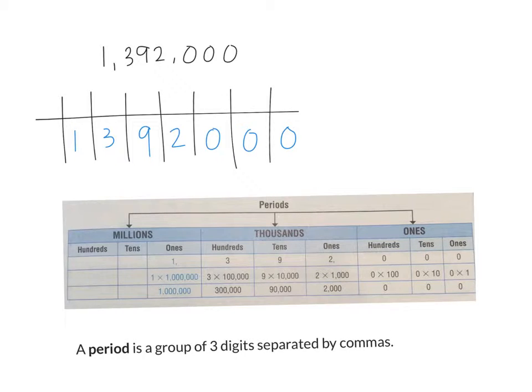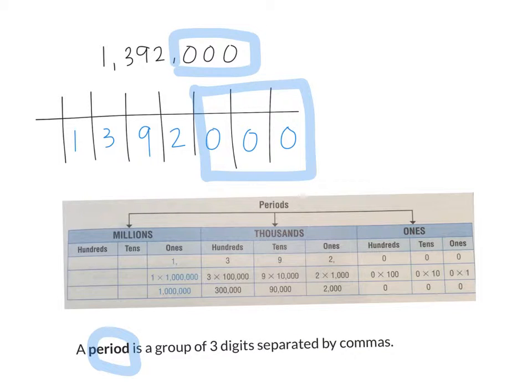The first thing I want you to know is that a period is a group of 3 digits separated by a comma. So if we always start at the right-hand side and we count 3 digits, 1, 2, 3, do you guys see how that's 3 digits? See the 3 digits up here, 0, 0, 0? See how it's separated by a comma? Very nice. Go ahead and put yourself a square, a box, around your first period. This period is called the ones period. And label it like I did.